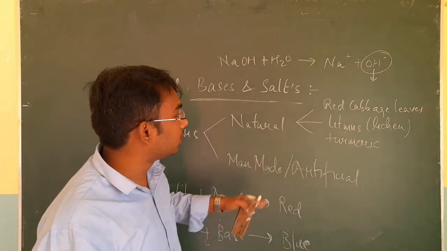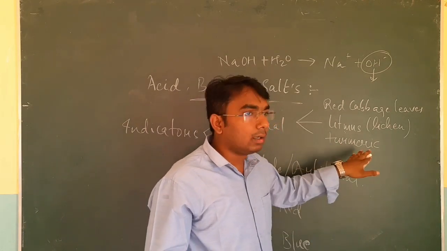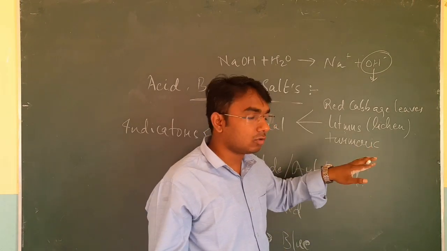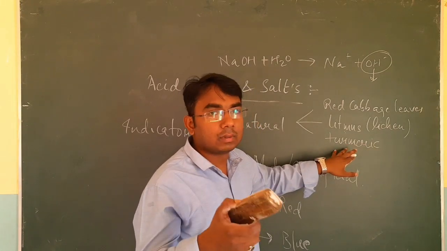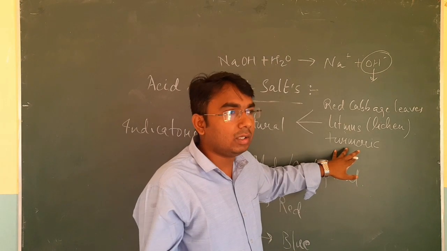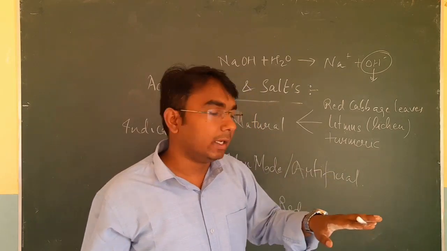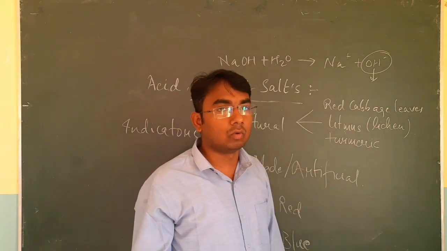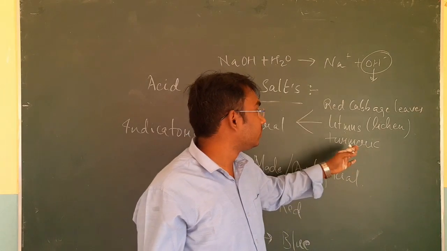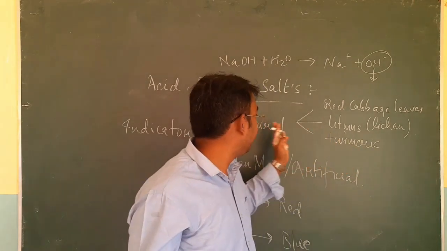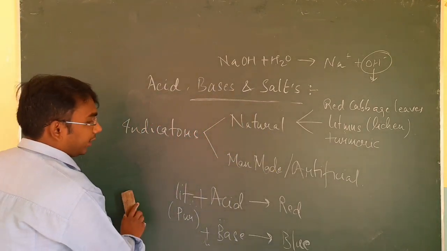falls over your clothes, then while washing you might have observed that as soon as you put the washing bar over that contaminated area, where the curry fell over your clothes, and we all know that the color of that curry is approximately yellow, that yellow area gets converted into a reddish yellow color. This shows the presence of base in your washing soda. So turmeric can also be used as an indicator. And which type of indicator is it? Natural indicator.